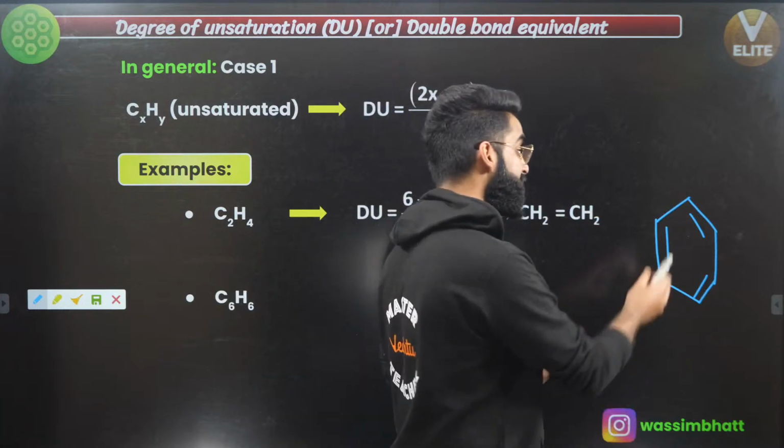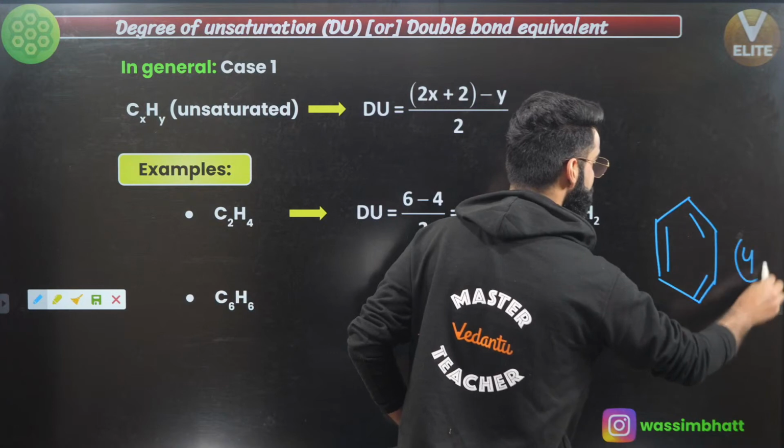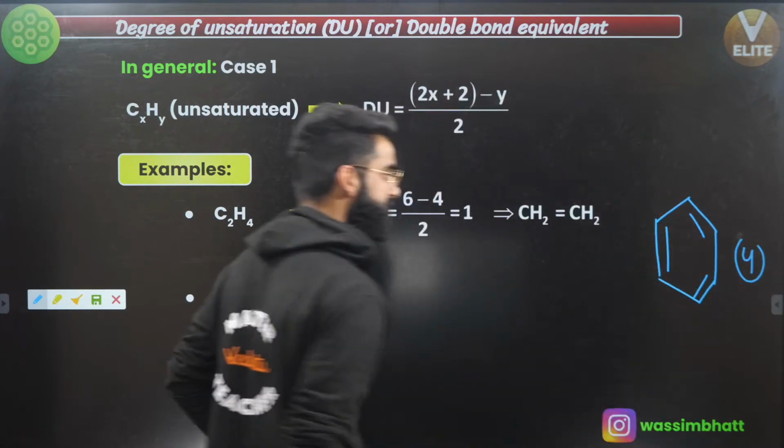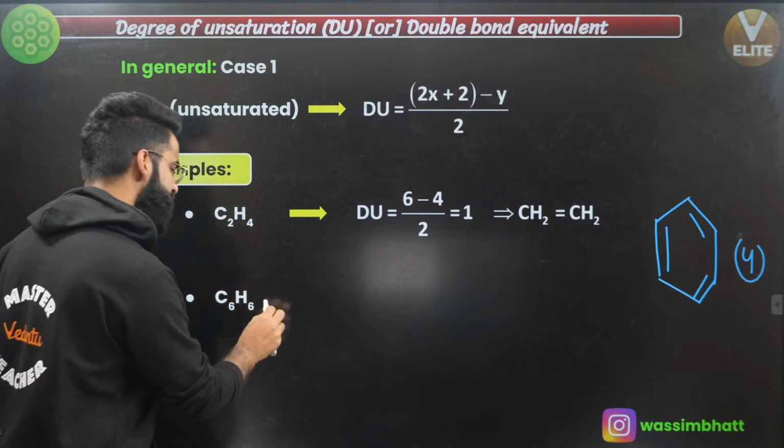So the degree of unsaturation has to come as how much? It has to come as 4, since there is one ring and 3 pi bonds. Let's exactly see if the degree of unsaturation is coming out to be 4 or not. Simple. I'll be using the formula.